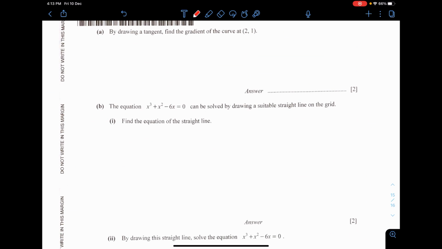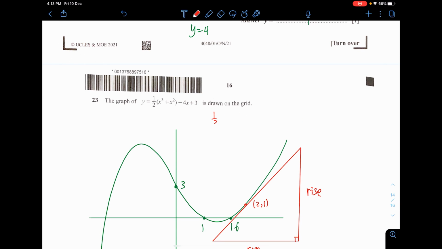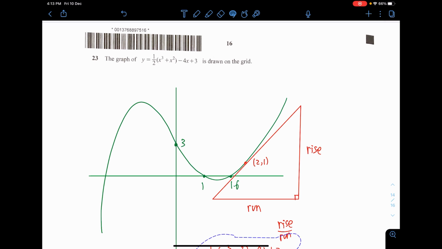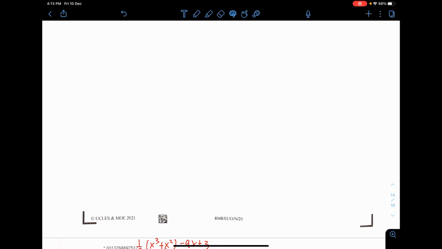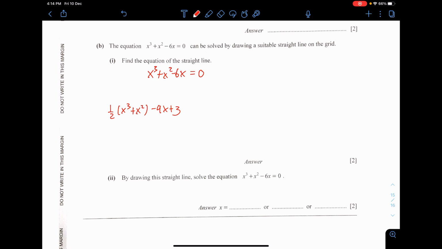The equation can be solved by drawing a suitable straight line on the graph. x cubed plus x squared minus 6x equals 0 can be solved by looking at the graph and adding a new line. The graph that is given is actually this. Let me copy it down first. I think this is quite a common question.